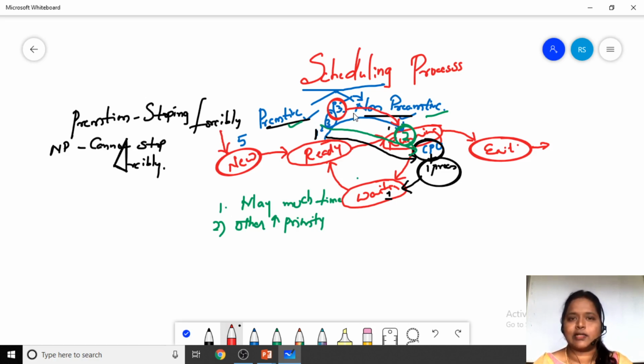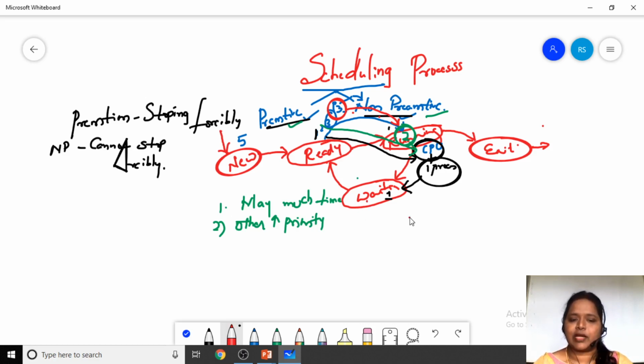I'll not let this process stop in the middle until it completes the task fully and exits out of the session. It is its own will and wish to exit. If it wants to wait for any IO, it will wait in the waiting state. But we are not doing anything forcibly. That is non-preemption.